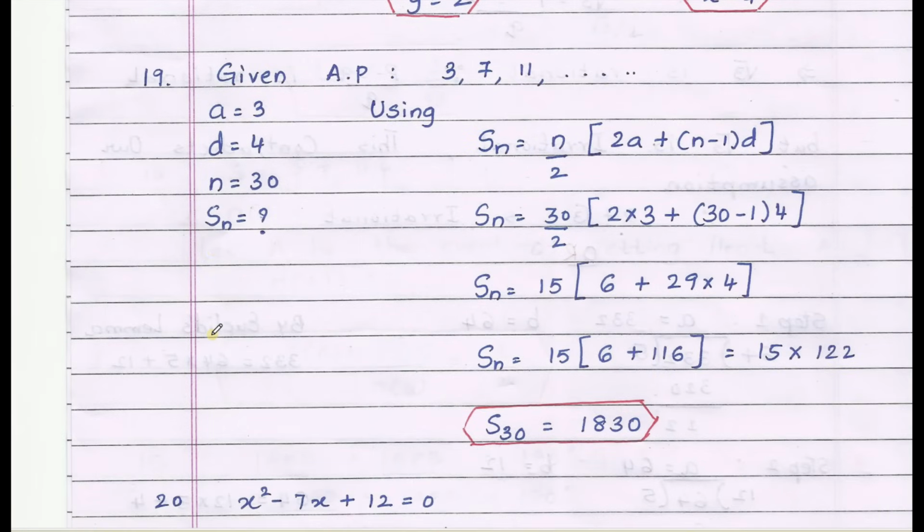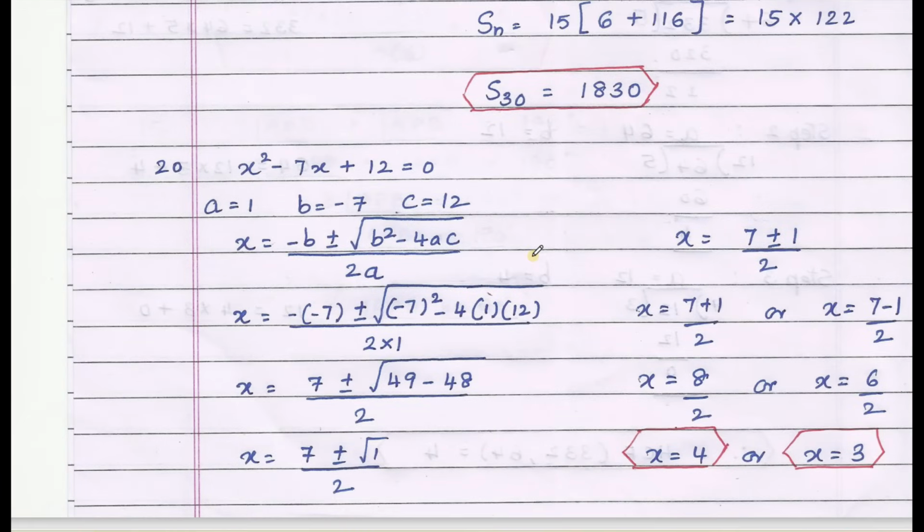Sum of 30 terms of the given AP. By using the Sn formula, Sn equals n by 2 into (2a plus (n minus 1) into d). We get the sum of 30 terms of the given AP as 1830.